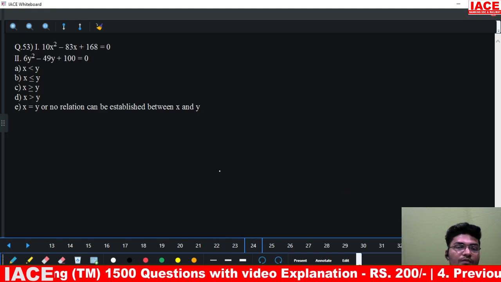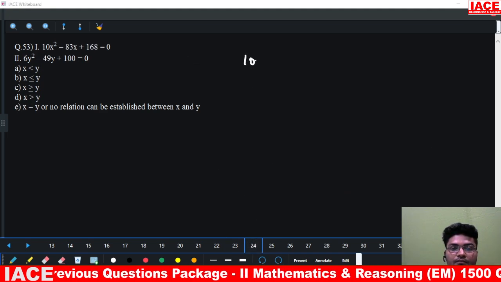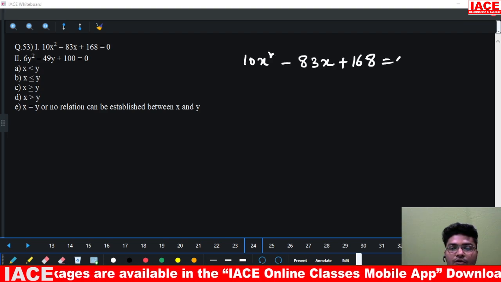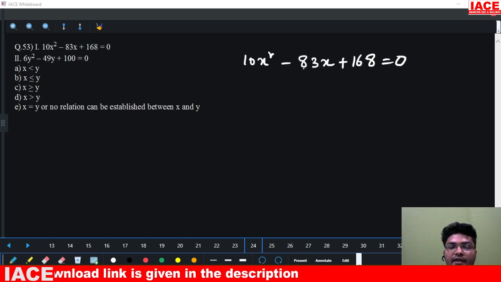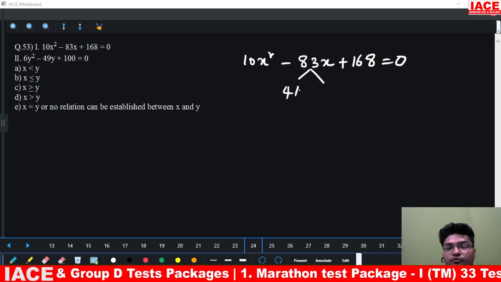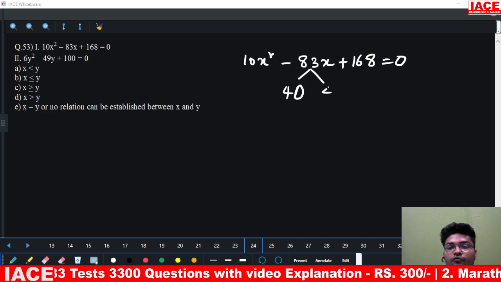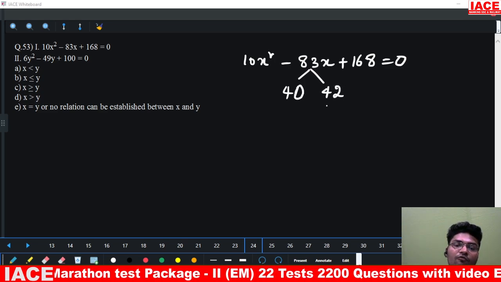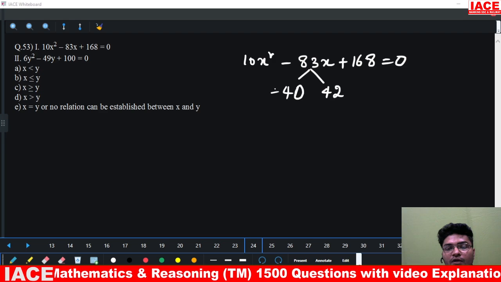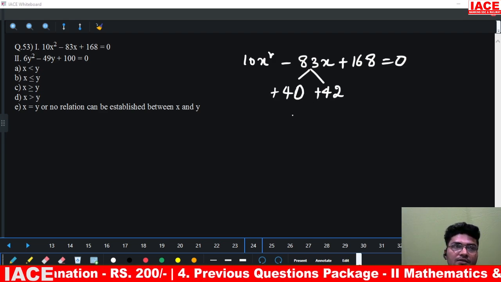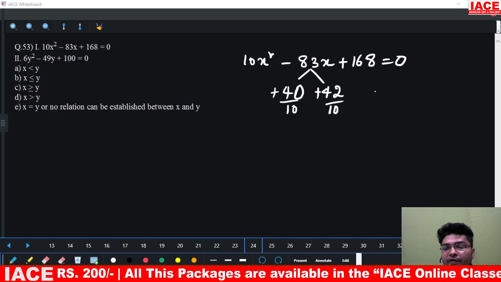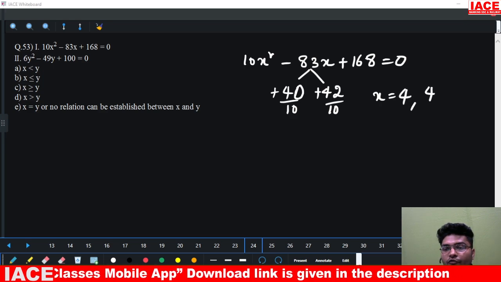Next question. Question number 53. 10x square minus 83x plus 168 is equal to 0. Now 10 into 168 is 1680. Now 1680, how will I divide this? This is 40 into 42. 40 into 42 is 1680. Now minus and plus means both will be plus. Now coming to this coefficient 10, so divided by 10 and divided by 10. So we have the value of x now. X value is 4 and 4.2.